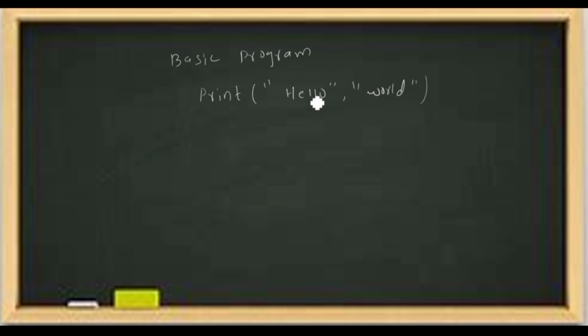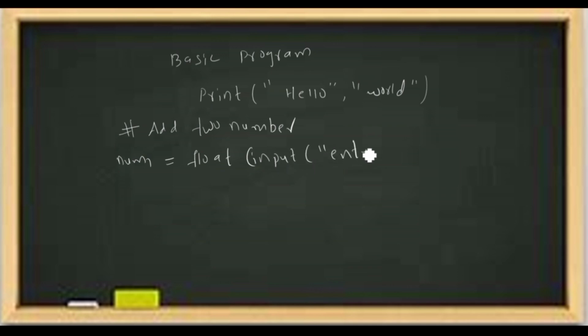No semicolons. Now let us write one more program, addition of two numbers. A hash is used for writing comments, so I am writing a comment: add two numbers. To take the values, no declaration is needed. We can write directly, as Python takes the data types automatically. So float, and now I am writing input. Input is the function where we can get the data. Here write: enter the first number.